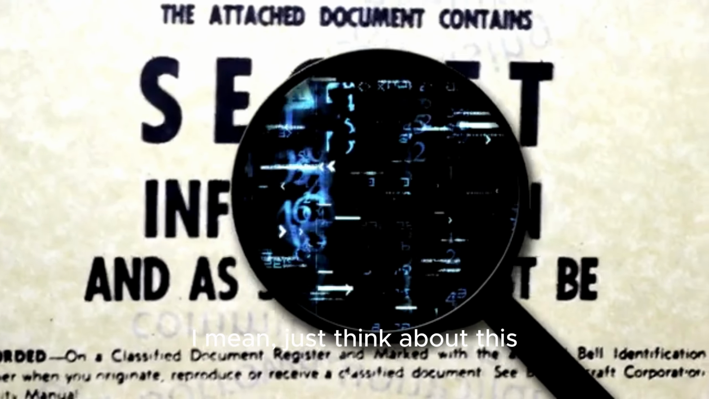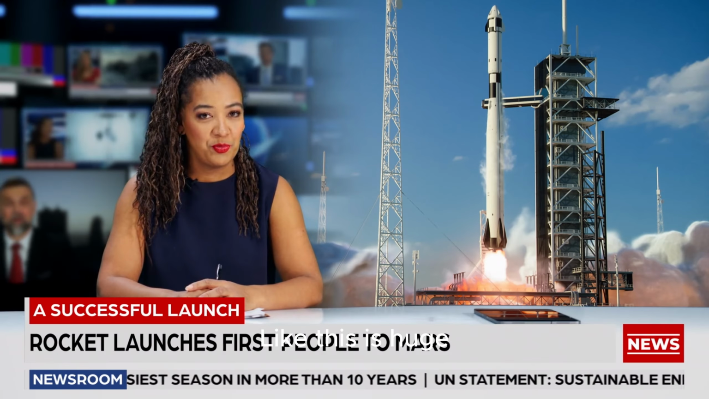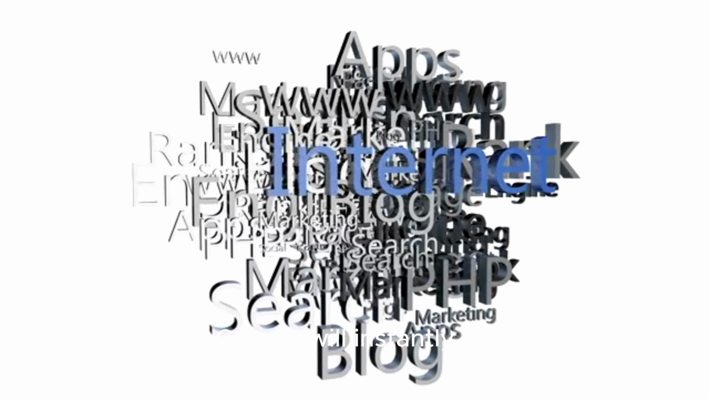I mean, just think about this. We have AI-powered fact-checking built directly into Bing. This is huge. It's not perfect, but it's still super early days. Imagine if Google implements something similar to this. It would be game-changing. Because then you could just highlight anything, right? Just highlight it and ask Google, is this fake or real? And Google will instantly tell you.